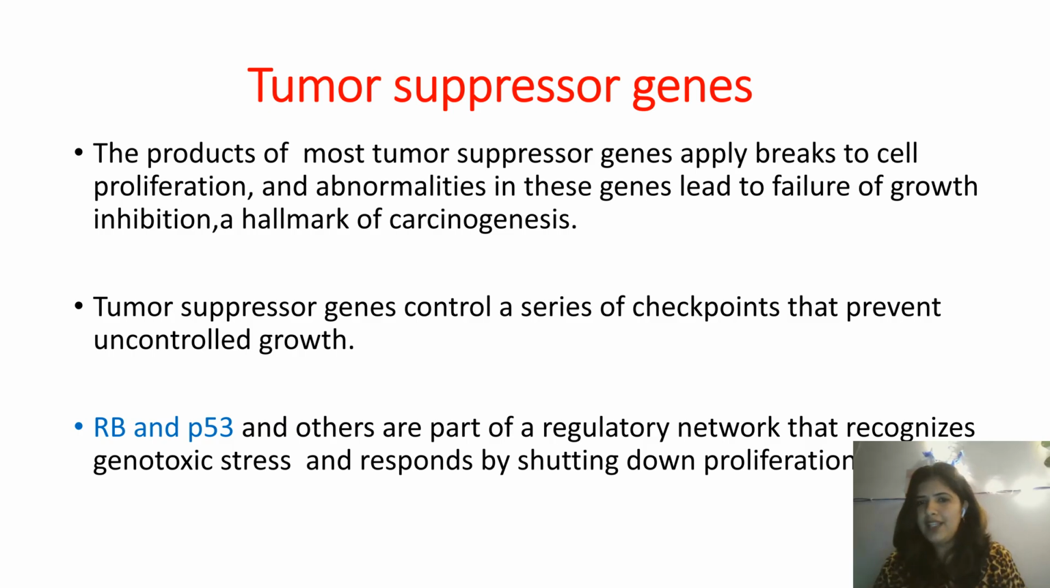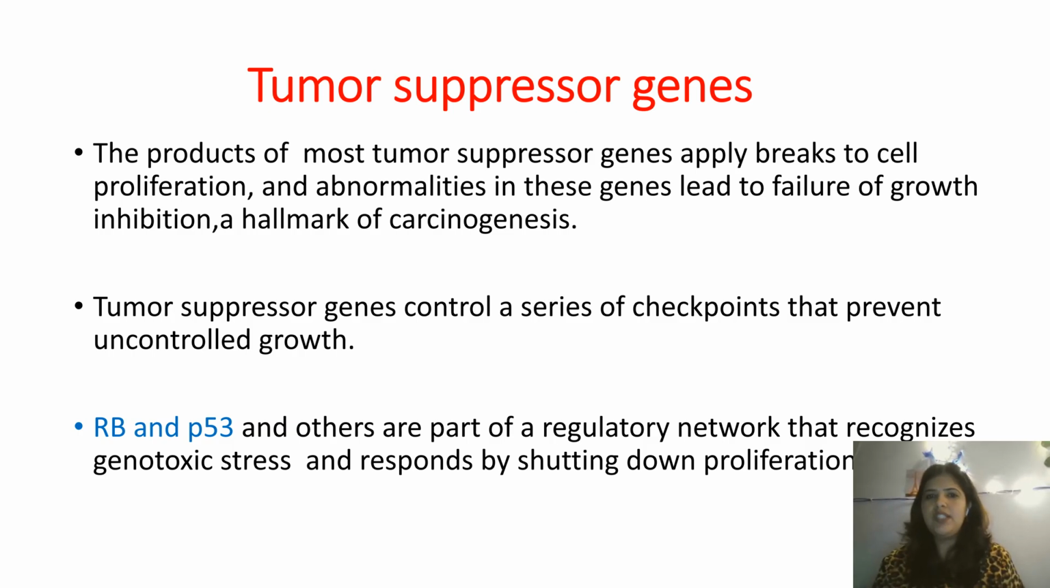it will apply brakes to the cell proliferation, and if there is an abnormality in the tumor suppressor gene, it will lead to a failure of growth inhibition, that is, growth that is normally being controlled. Normally our cell cycle is tightly regulated, and that fails, which is a hallmark of carcinogenesis.